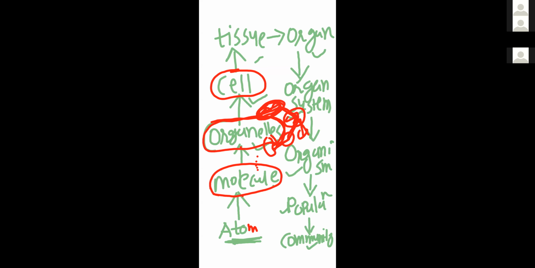So remember, each and every organelle should interact with each other to form a cell. Remember, properties of a cell are not a constituent of the organelle. Whatever constituent is present in an individual organelle is not a cell, but this interaction of organelles is a property of the cell. Clear?